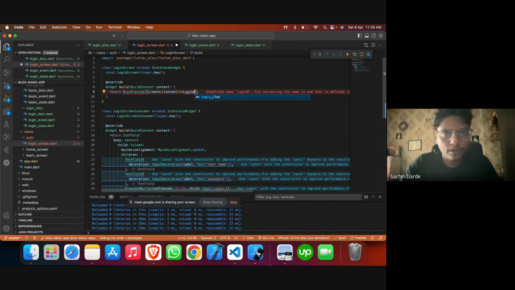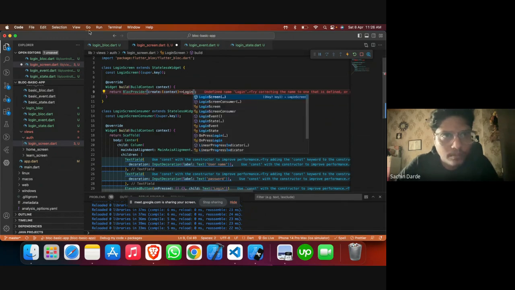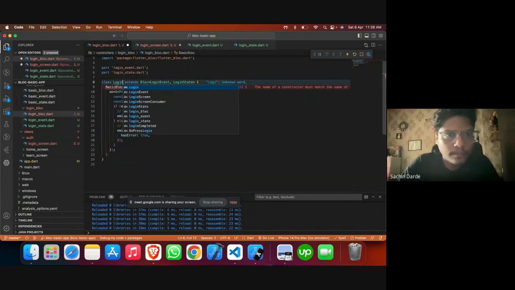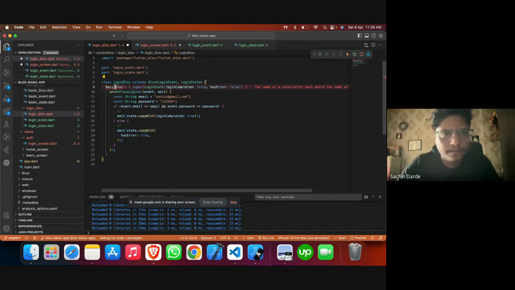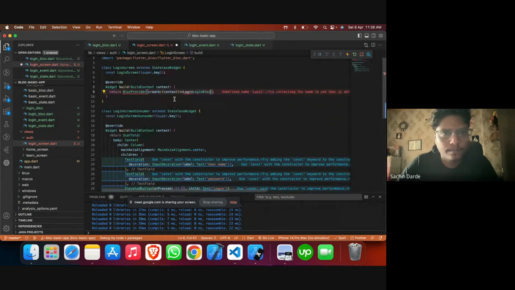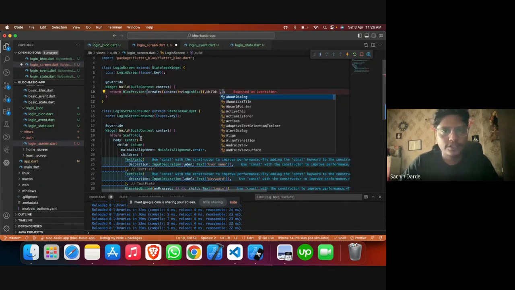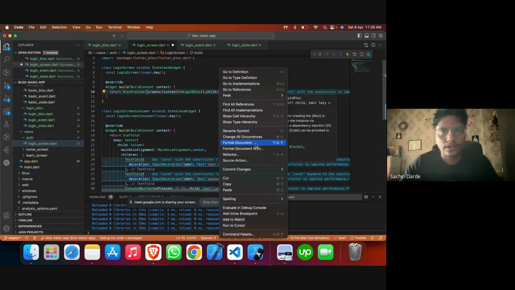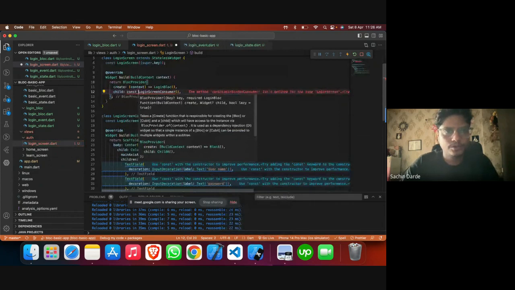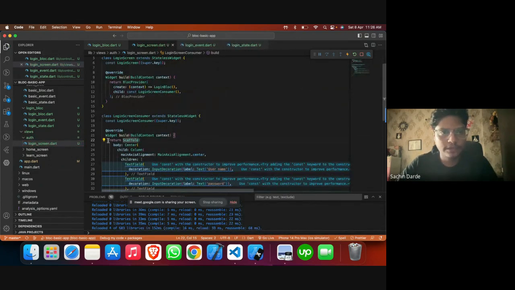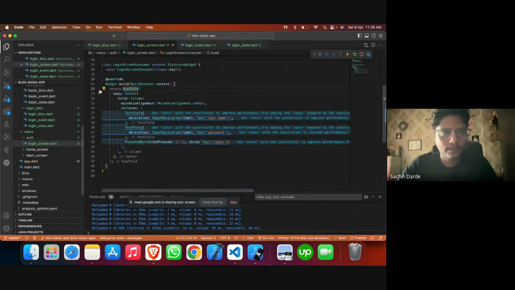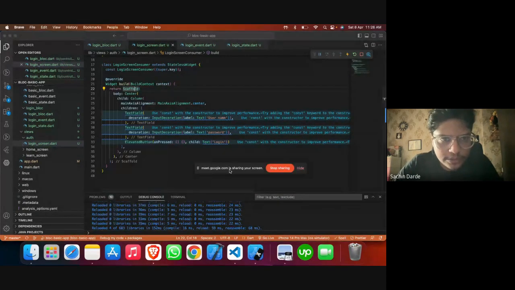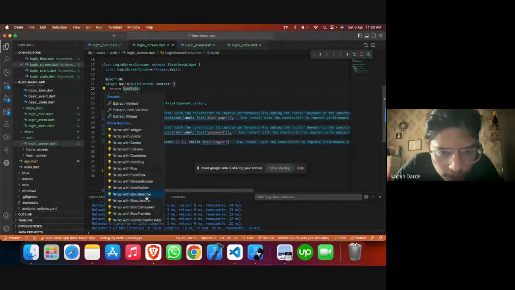Name of the block is login block. Then we'll pass the children, which is going to be this one. Okay. So let me start with the UI, just the builder part, and then we'll make sure that we understand how the listener and consumer and all those sorts work.